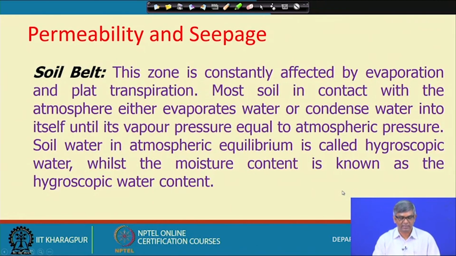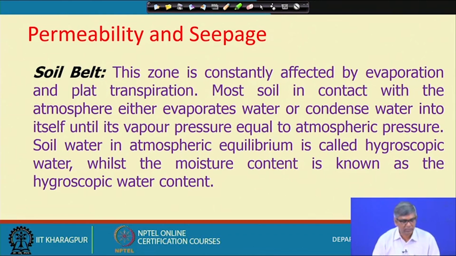And then the soil belt. This is actually the topmost layer. This zone is constantly affected by evaporation and plant transpiration. That means the top soil will be moist when it rains, and when there is sun there will again be evaporation and it will dry. So, there is constant change of wet and drying condition.